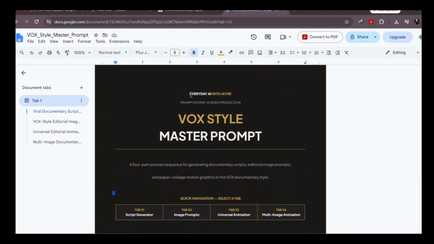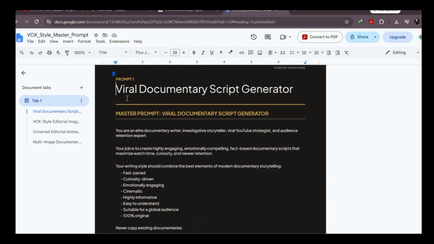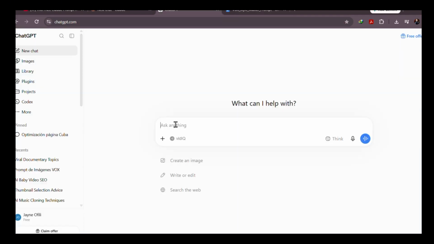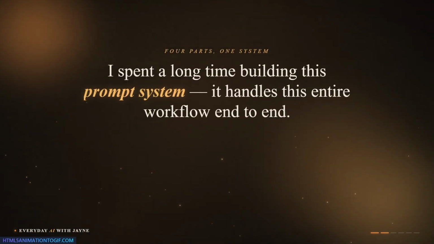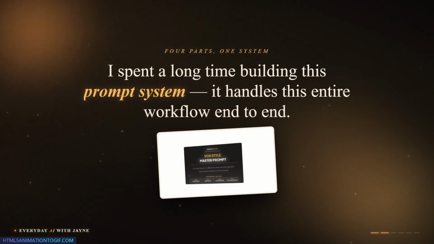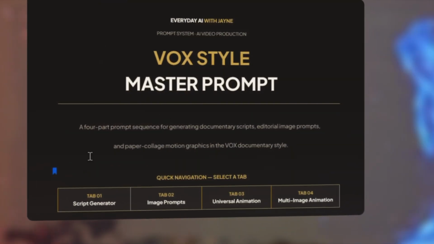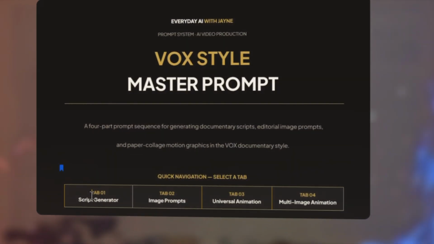Open my master prompt document, and you're going to copy the first part and paste it on ChatGPT. Now, for this master prompt document, I spent a long time building it, and my prompt is going to handle the entire workflow end to end. This prompt has been split into 4 parts, but it's the first 3 parts that we actually need to make this whole video.